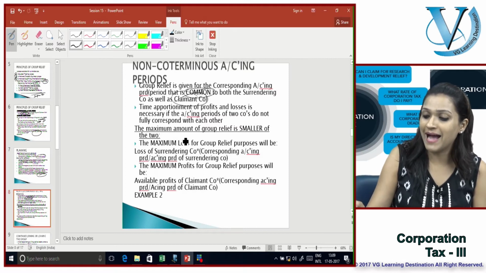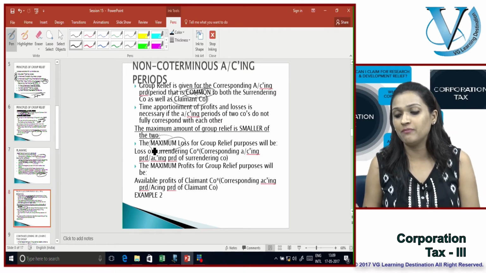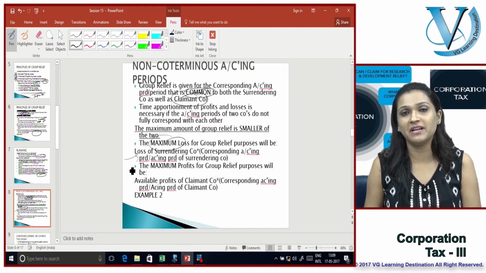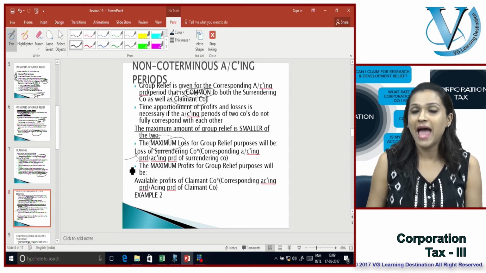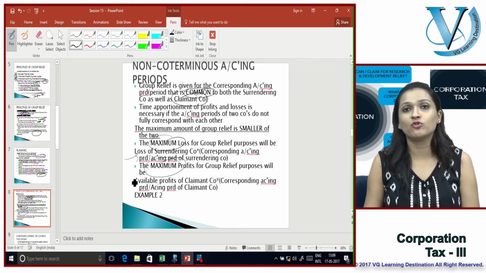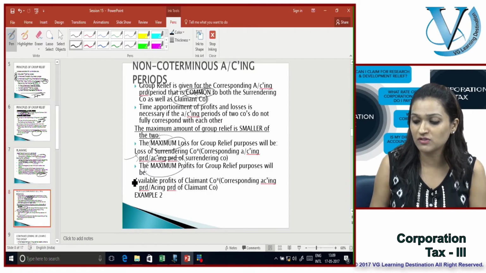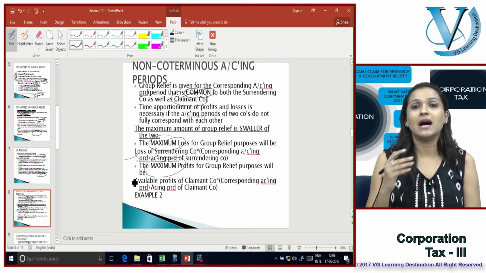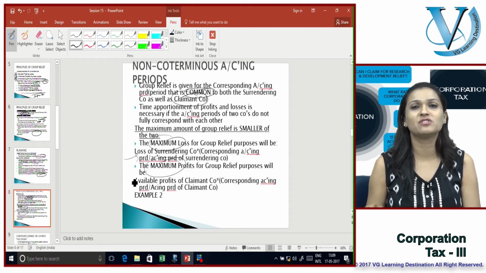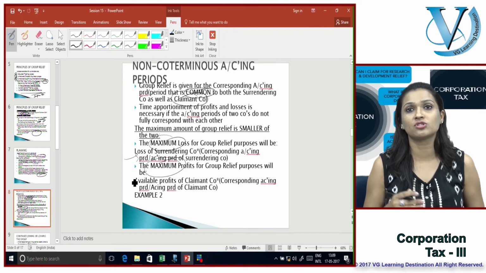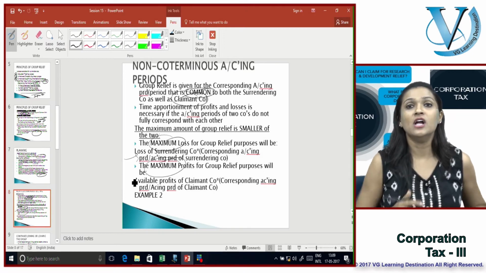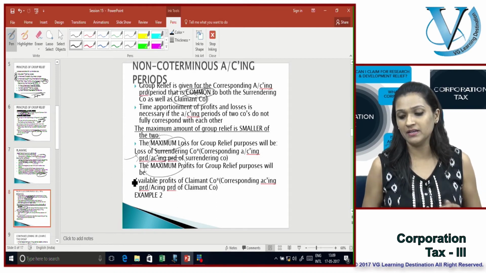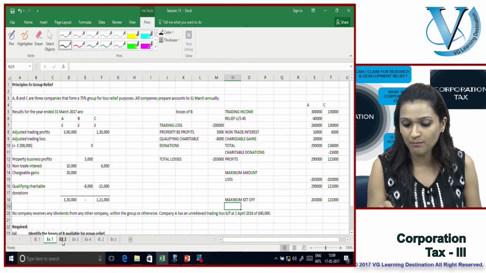The maximum loss for group relief purposes will be the loss of the surrendering company multiplied by the corresponding accounting period divided by the accounting period of the surrendering company, and the maximum profits for group relief purposes will be the available profits of the claimant company multiplied by the corresponding accounting period divided by the accounting period of the claimant company. So very simply, we time apportion the available profits and losses to correspond to the common accounting period. Let's quickly understand this with the help of an example.